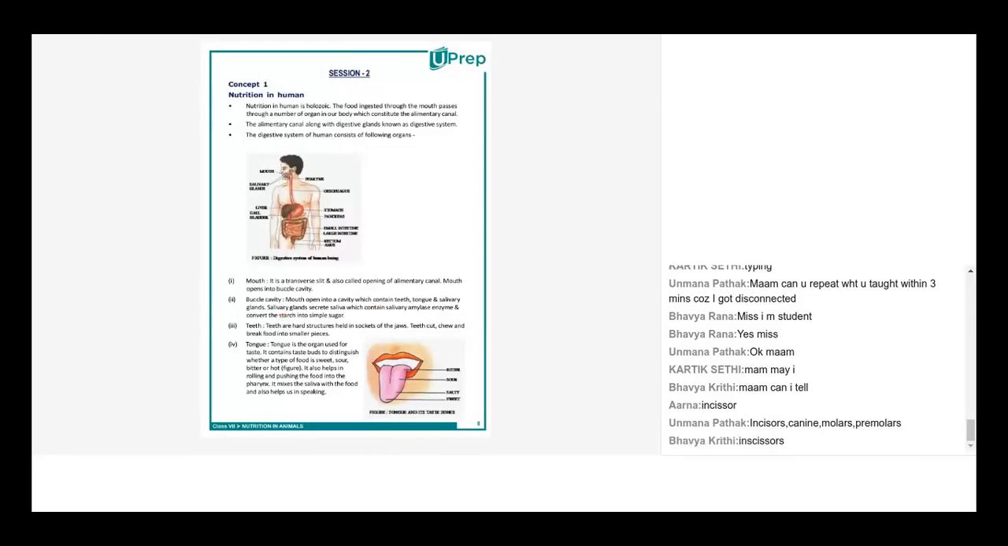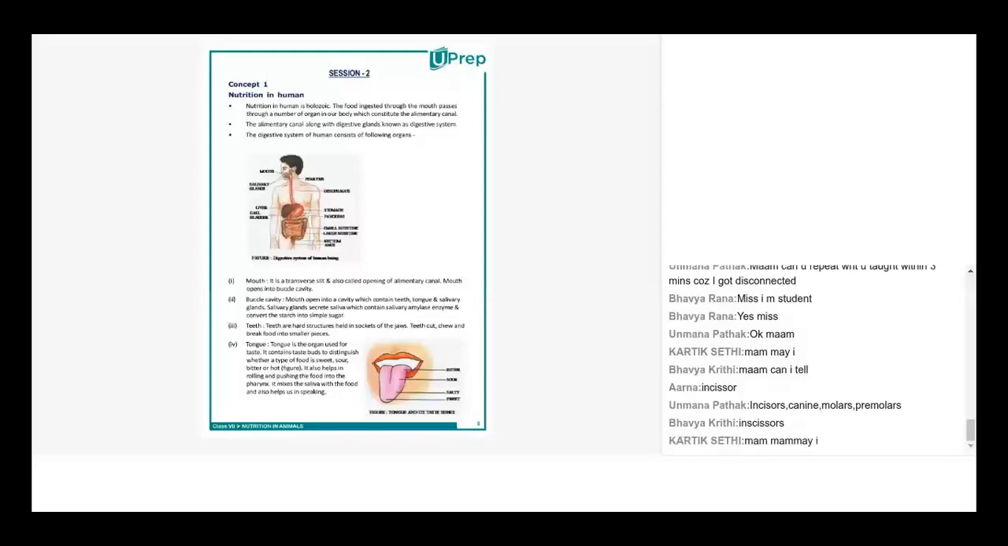Also, Anna, can you please explain what incisors are used for? Ma'am, they are used for cutting down. Very good. Cutting down, like for example, cutting or eating an apple, right? While eating a banana, so it's basically for cutting.